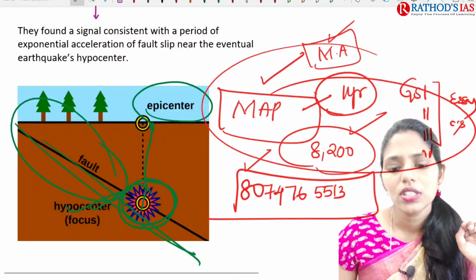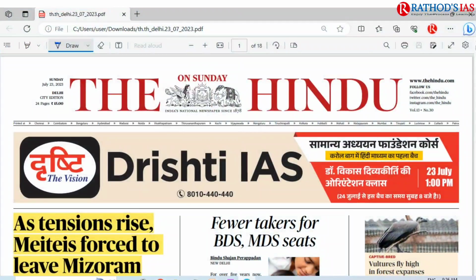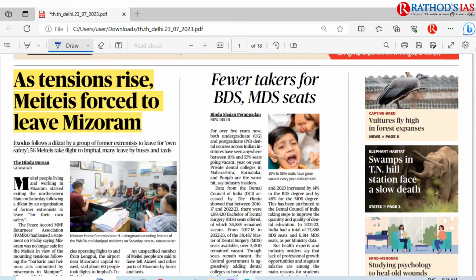So now let us try to see today's Hindu newspaper PDF. So this is our today's Hindu. Date is July 20th and today is Sunday. So the first topic is about 'As tensions rise, Meiteis forced to leave Mizoram'. So here in this Mizoram issue, or in this Manipur issue, you have to know the Meiteis as well as the Kukis and Zos.